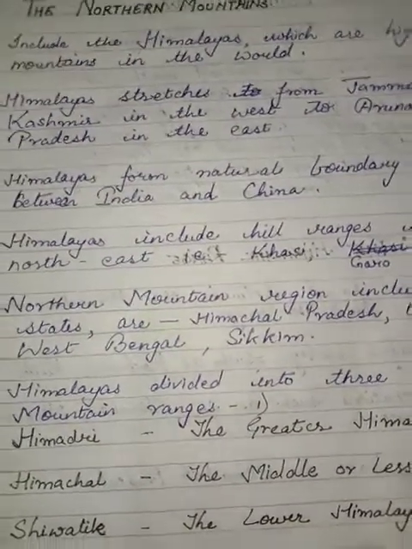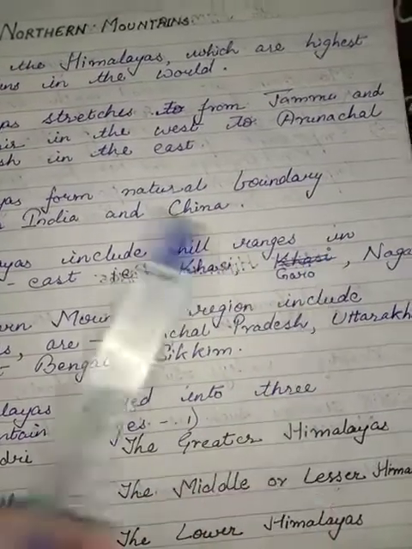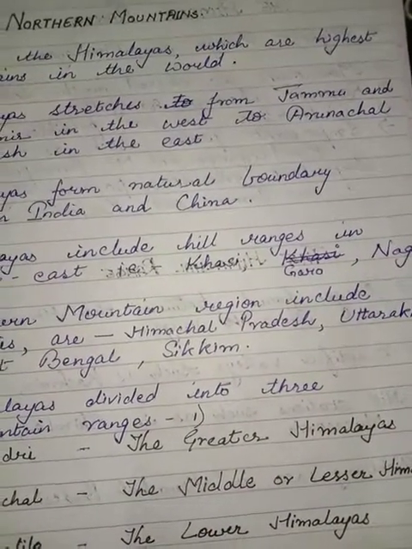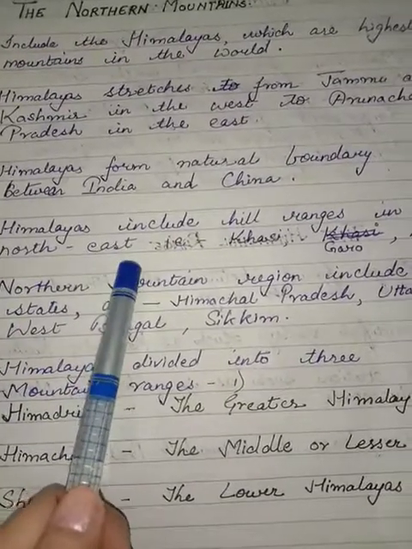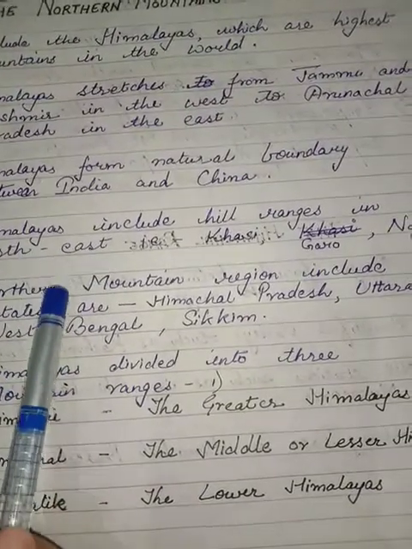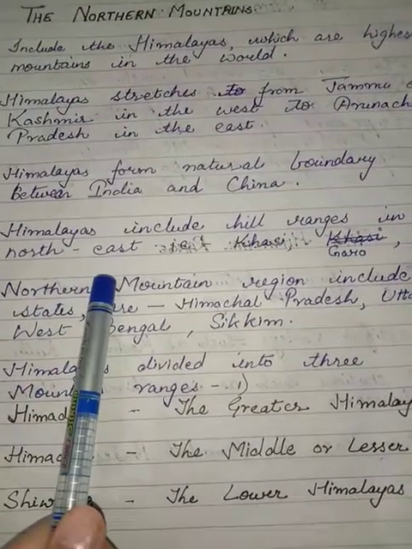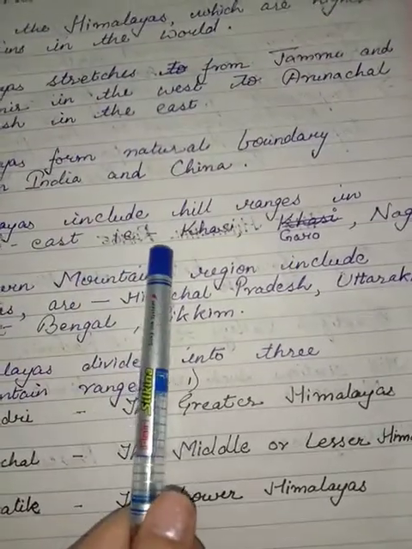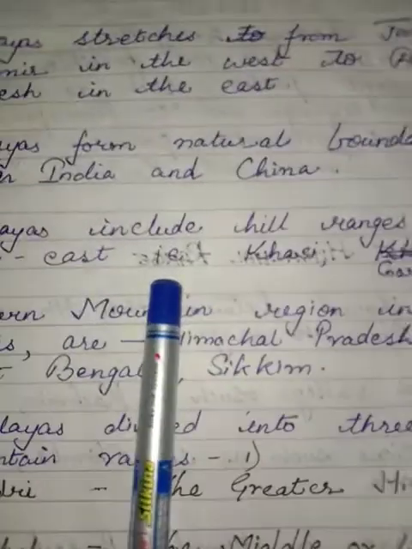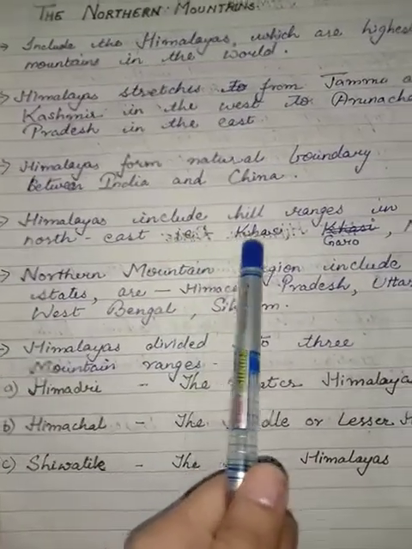Now the next point of Himalayas is that the Himalayas include hill ranges, meaning high kinds of mountains, hilly areas. In the northeast, and in the north and east, there are a few places, that is, Khasi, Garo, Naga.